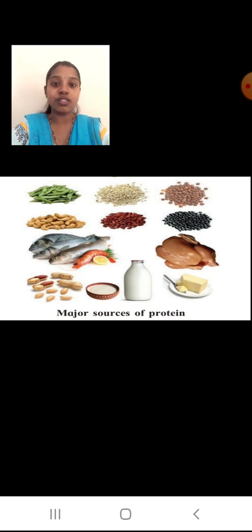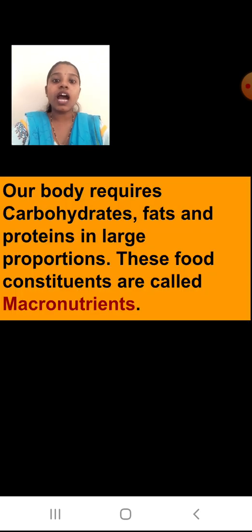So the major sources of proteins, what are they? These dals, chicken, butter, milk, curd you can see, groundnuts you can see, different nuts, vegetables, all these are going to give you the proteins. Okay students? Now our body requires carbohydrates, fats and proteins in large proportions. Okay, so these constituents of food we call them macronutrients.